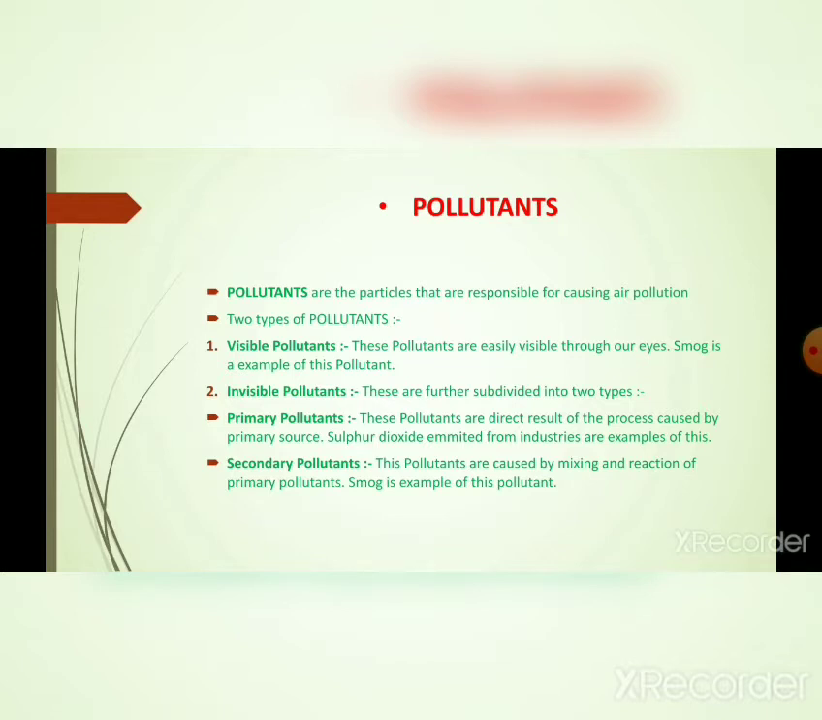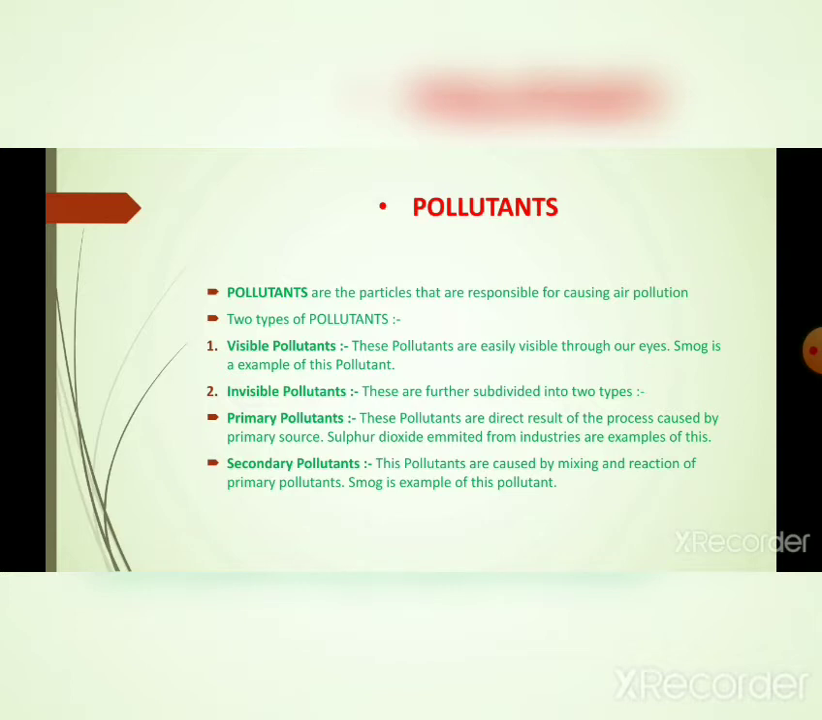What is a visible pollutant? Simply from the name, it is very clear that visible pollutants are the pollutants which are easily visible to our eyes. The most famous example of this is smog. Generally, in highly polluted cities, we can see smog clearly with our eyes. This is the most important example of a visible pollutant. Invisible pollutant: there are two types of invisible pollutant, primary pollutant and secondary pollutant. An invisible pollutant is generally not visible to our eyes, but it is more harmful than visible pollutants.